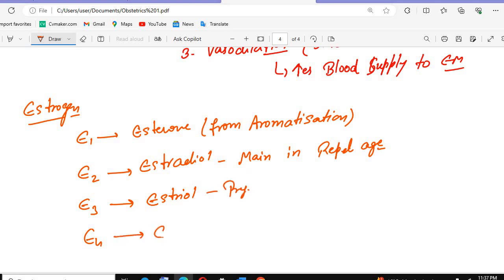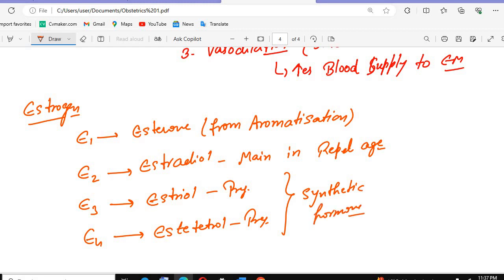And E4 we have estetrol. That is also seen in pregnancy. The above E1 and E2, remember guys, are seen in both conditions, and they are the natural estrogens. They are the natural estrogens. Estrone and estradiol are the main ones in the reproductive age, and E1 is the estrone that is formed from aromatization.